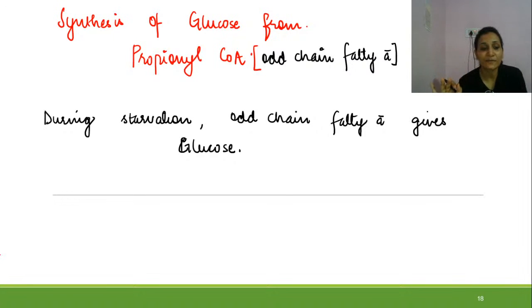So what are the enzymes which are required and what are the steps? First of all, we will write propionyl-CoA because this is the precursor.